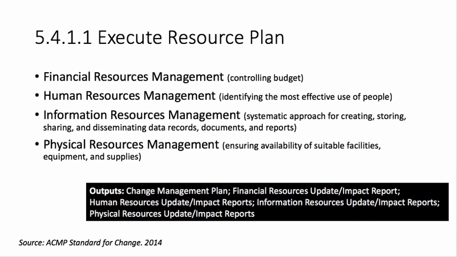Physical resources management involves ensuring the availability of suitable facilities, equipment, and supplies. The primary functions include identifying what is required and ensuring that suppliers provide equipment and materials needed to deliver the change. It also involves managing the purchasing relationship, which includes negotiating with suppliers to reach agreements that provide value and meet organizational requirements, keeping accurate records of materials, and taking appropriate action in the event of problems with the materials. Processes should be established to monitor physical resources and their performance. These processes will ensure the standards of service and delivery are maintained, physical resources are used efficiently, and suppliers are delivering desired activities and outcomes.